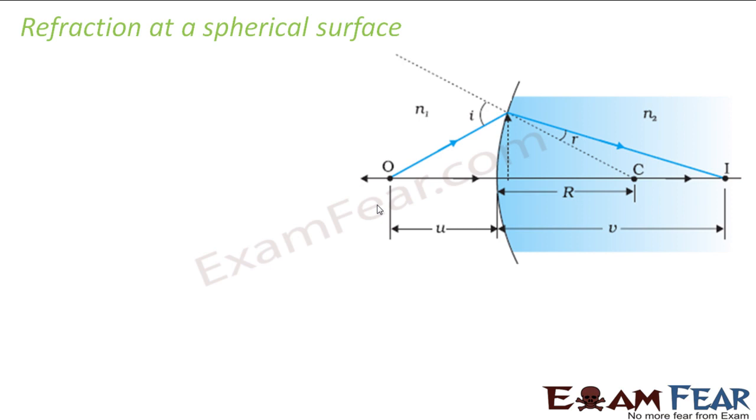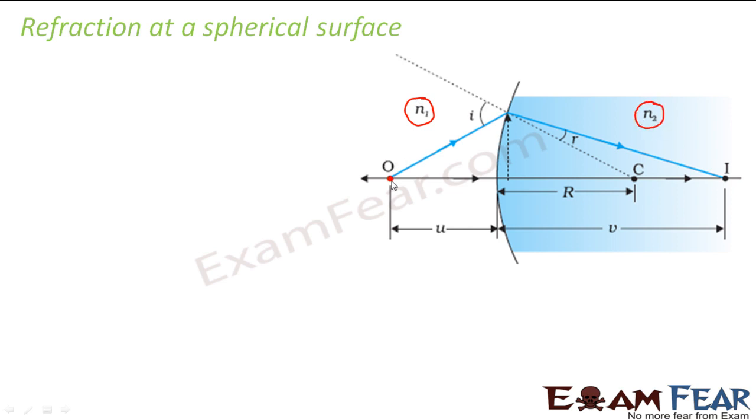How does refraction take place in case of a spherical surface, and how does image formation happen in this case? Like how we studied about spherical mirrors, similarly we will talk about a spherical surface which divides two different media of different refractive indices. Let us suppose this is a spherical surface. This is one medium with refractive index N1. This is the second medium with refractive index N2.